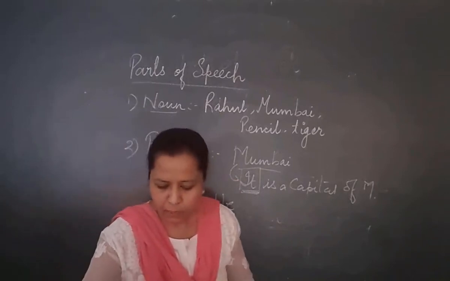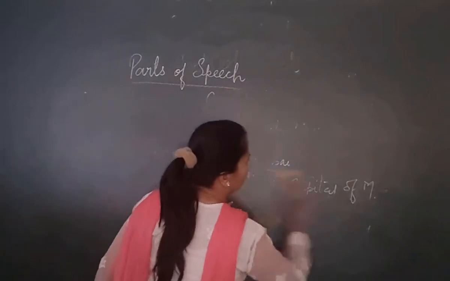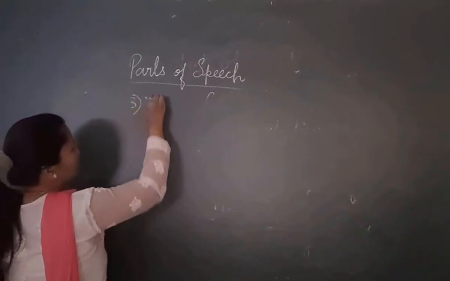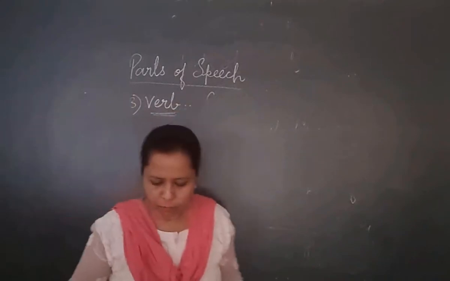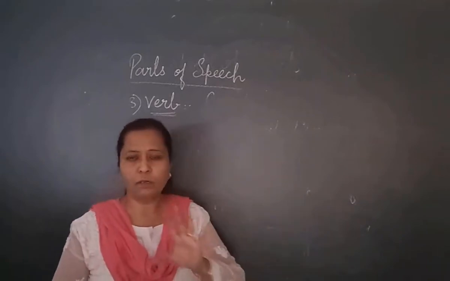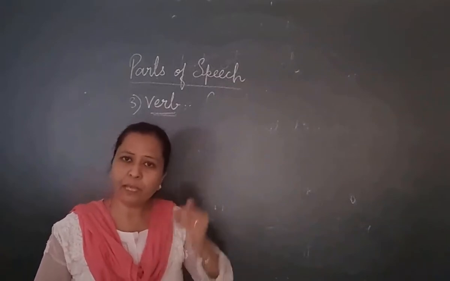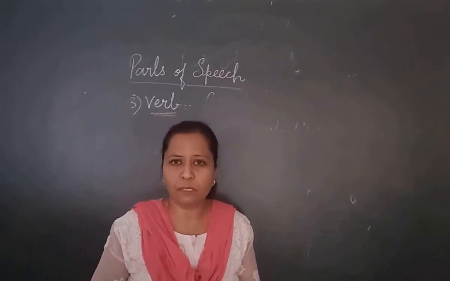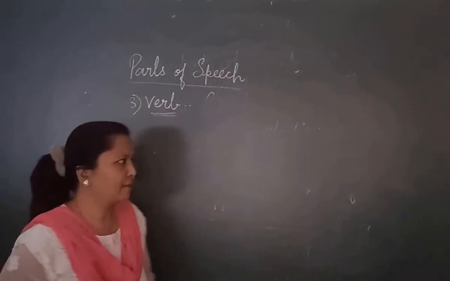Now, let's start with the third part of speech, and the third part of speech is a verb. Now, what is a verb? A sentence is never complete without a verb. A verb is a word which tells something about a person. It's an action word. It tells something about a person, or you can also say that it is an action word.